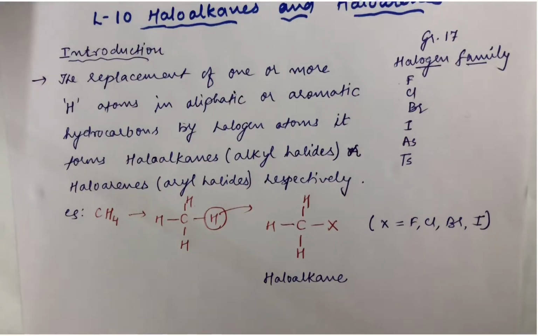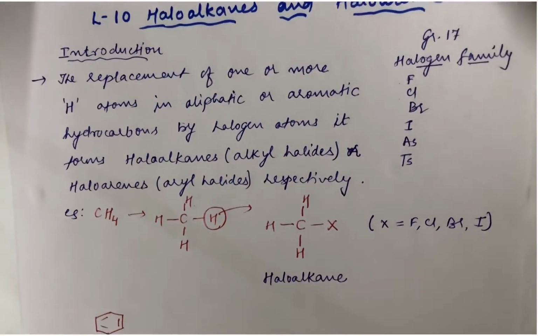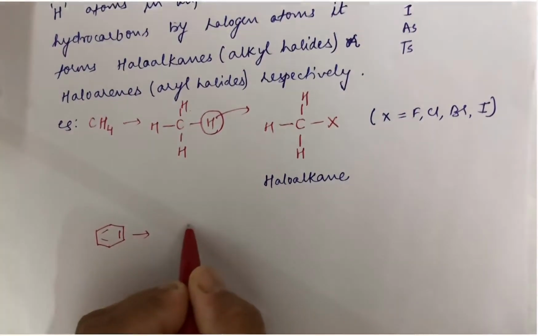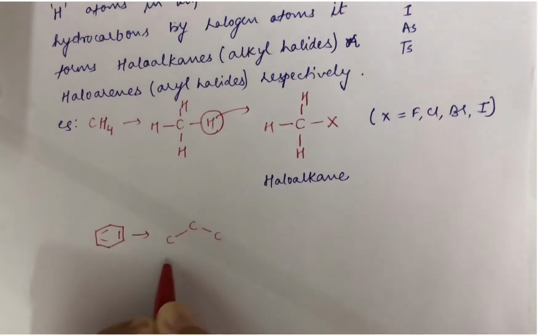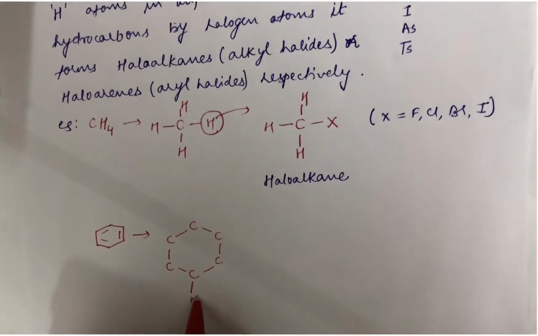Now similarly, you can take benzene, an aromatic compound. You can take benzene like this, and here also I can show it structurally like this. You are aware the formula of benzene is C6H6.